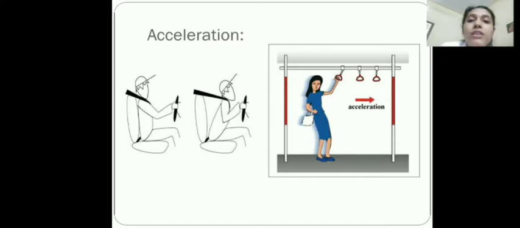Whenever there is a change in velocity or whenever there is a change in speed of an object, that object is said to be accelerated. And this change in velocity can be increase in velocity or decrease in velocity. See what happens when brakes are applied to a moving car. Yes, its speed decreases and finally it comes to rest. This is a case of acceleration in physics.